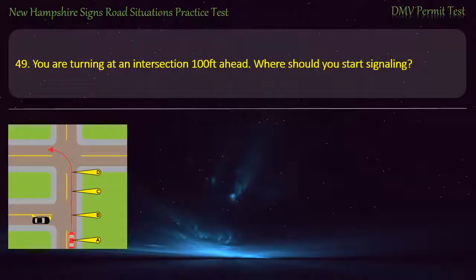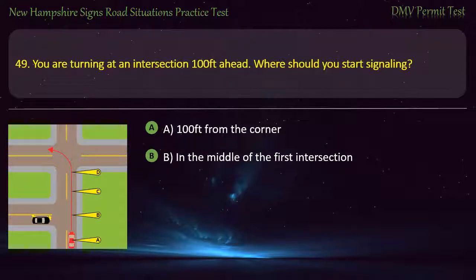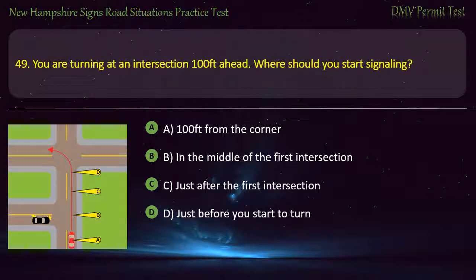Question 49. You are turning at an intersection 100 feet ahead. Where should you start signaling? A. 100 feet from the corner. B. In the middle of the first intersection. C. Just after the first intersection. D. Just before you start to turn. Answer. B. In the middle of the first intersection.